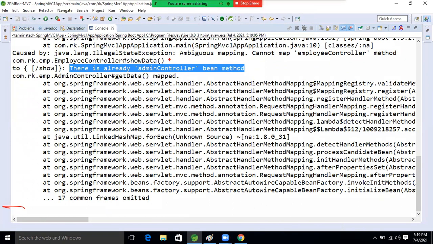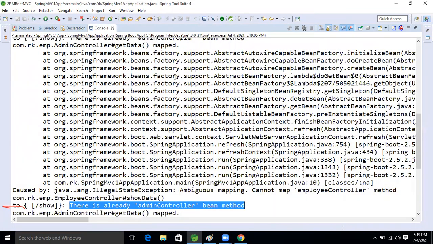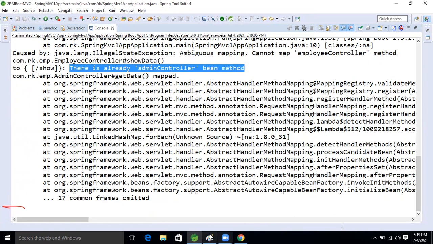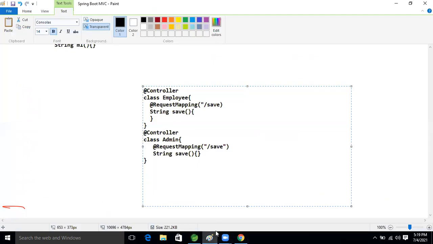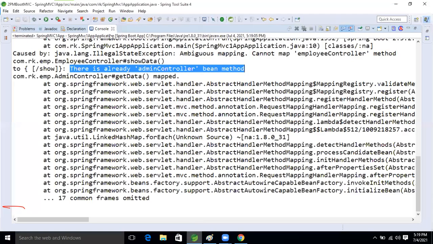Yes, Ravi, the container is confused, right? So how can we avoid these things now, guys?